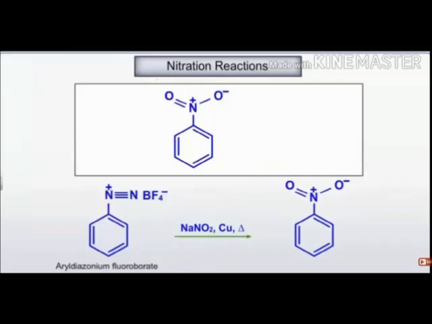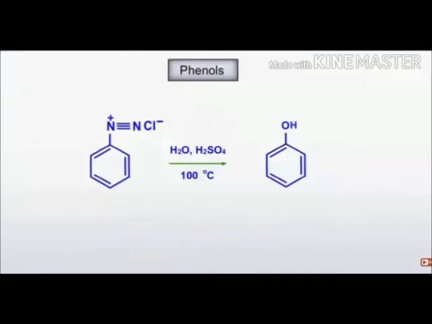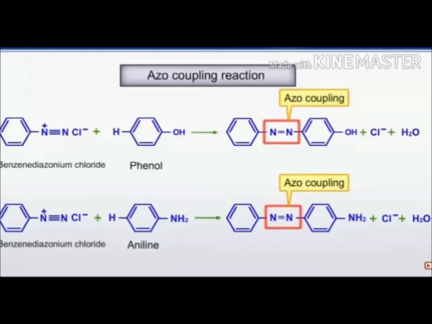Then heat it, and the nitro group is introduced into the ring. You can see how it is introduced. First we convert to fluoroborate, then introduce the desired group which we want. If we have to prepare phenol, then we react the benzene diazonium chloride with water and H2SO4 at 100 degrees Celsius, and the phenol will be formed. You can see it by sulfuric acid reaction. We are forming the phenol.